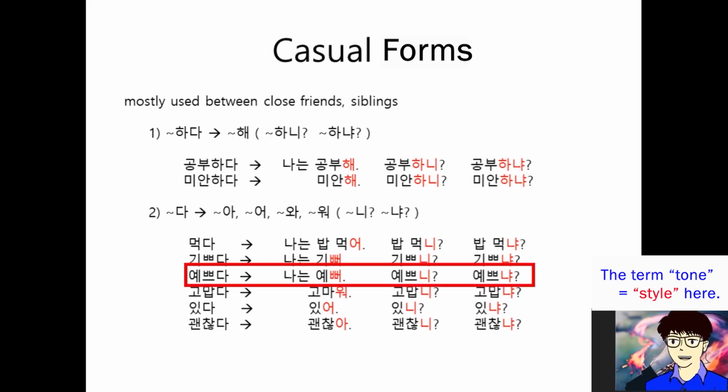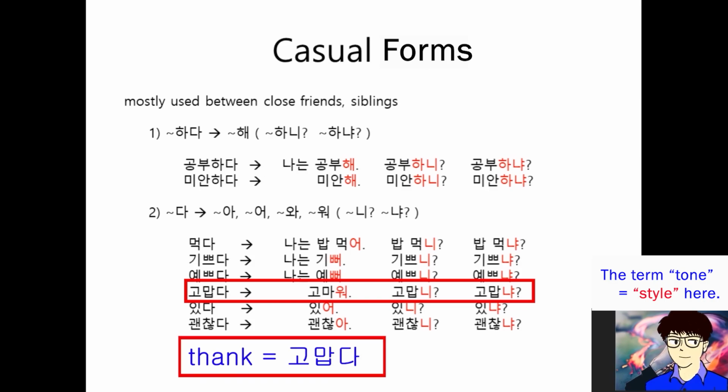And 예쁘다 is changed 예뻐. Same as 기쁘다, right? 예뻐. 예쁘니? 예쁘냐? Good. And 고맙다. In this case, 비읍 is dropped. So, 고마워.